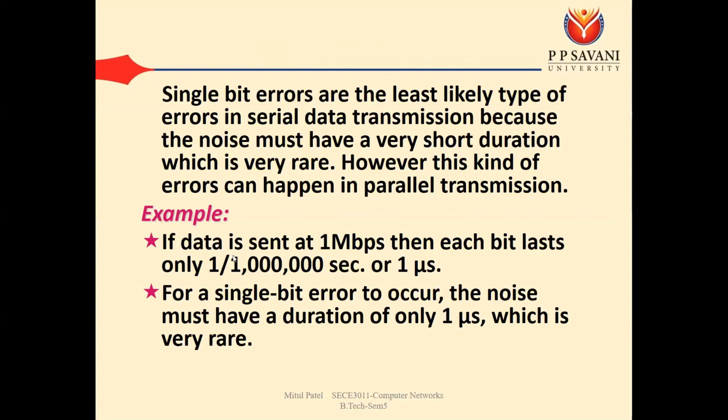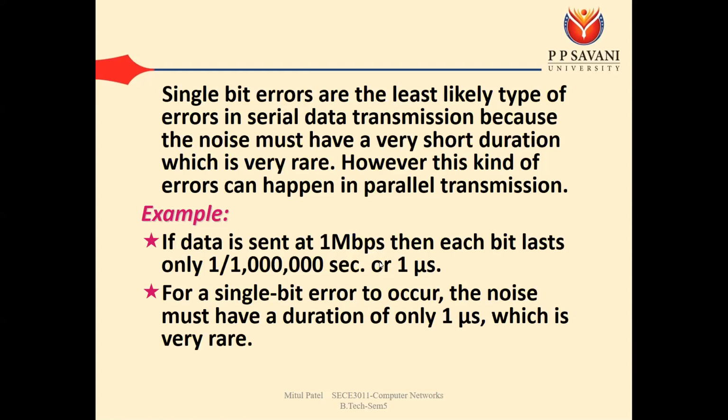For example, if data is sent at 1 Mbps, that is, 10^6 bits are sent in 1 second, then the bit duration is 1 upon 1 million second, so we can say 1 microsecond. So how much time is needed for 1 bit? The time required is 1 microsecond.